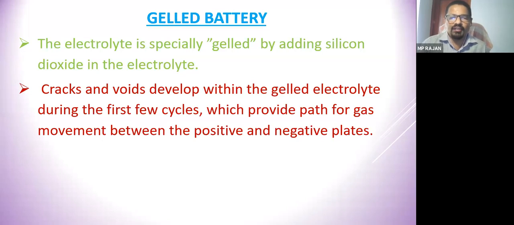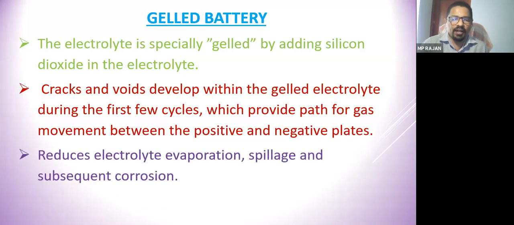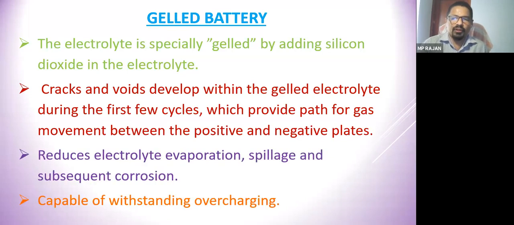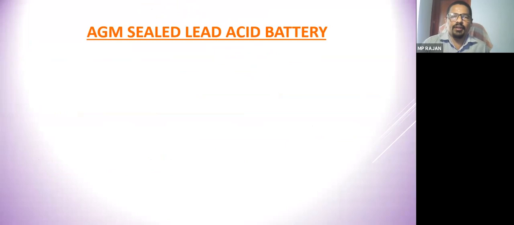During the initial cycles there will be some cracks and voids that can form inside, through which any gas can move out, which avoids the explosion of the battery. So we can avoid spillage, we can avoid corrosion also, and it is capable of overcharging. And AGM, absorbed glass mat.